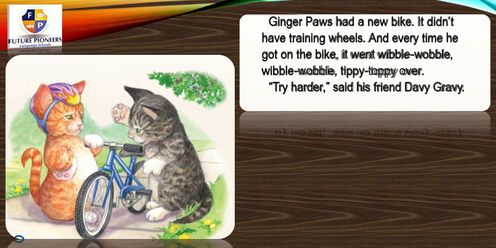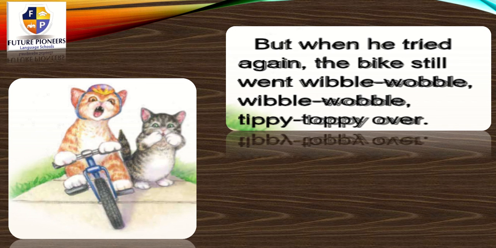Ginger Paws had a new bike. It didn't have training wheels. And every time he got on the bike, it went whipple wobble, tippy toppy over. Try harder, said his friend Davy Gravy. But when he tried again, the bike still went whipple wobble, tippy toppy over.